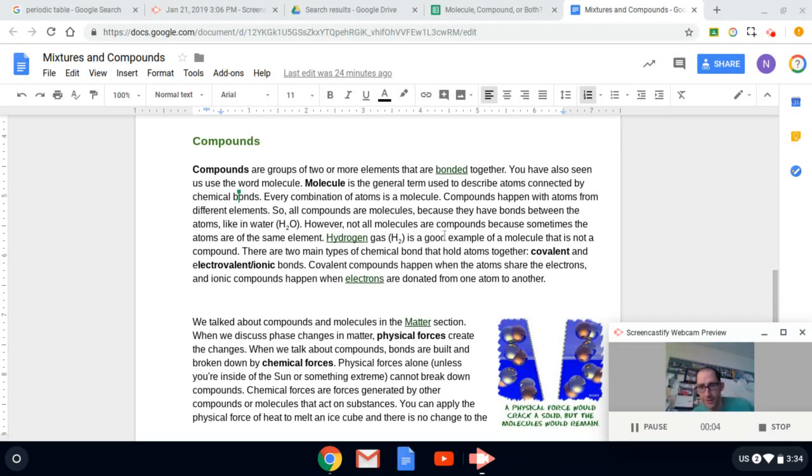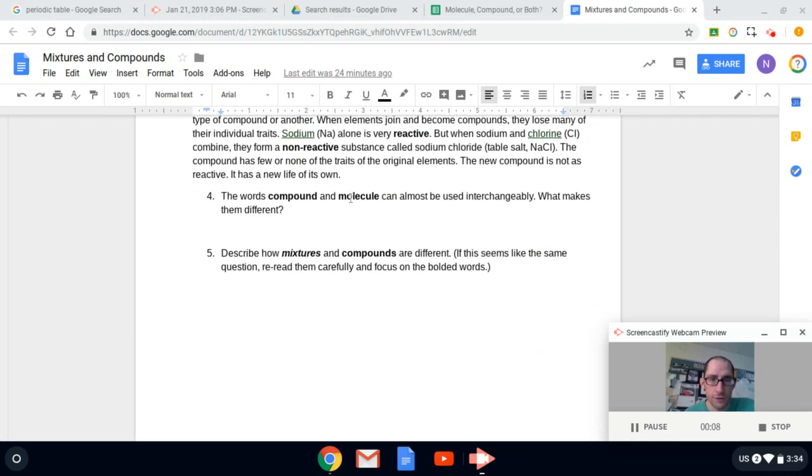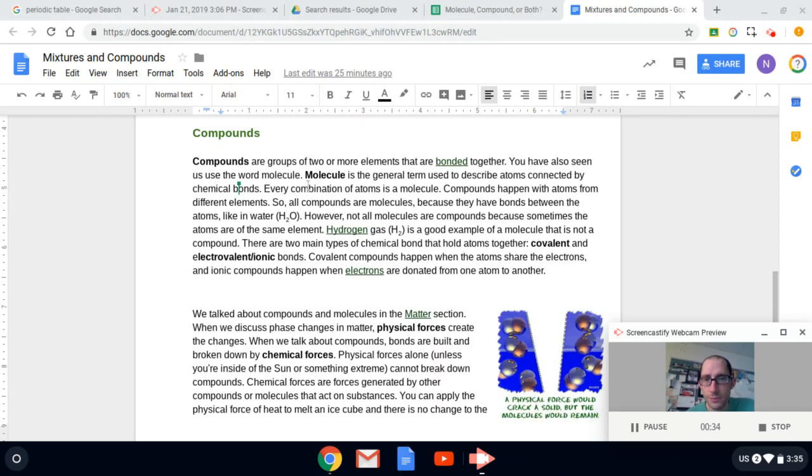Hey, everybody. All right, so now we're on to the compound section. First question, when the words compound and molecule can almost be used interchangeably, what makes them different? Every combination of atoms is a molecule. Compounds, however, happen with atoms from different elements. If you have two or more atoms of any element, same or different, it's a molecule. Compounds have to be atoms of different elements.